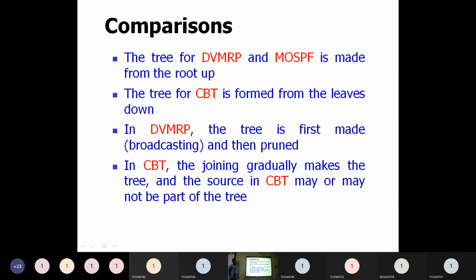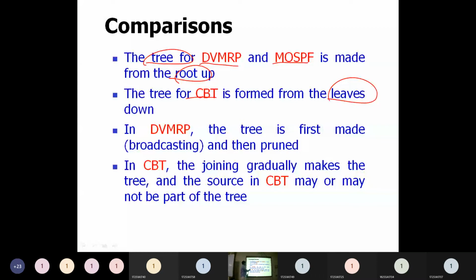Then comparison. As I said, if you consider DVMRP or MOSPF, the tree is started at the root. But when I consider CBT, the tree we are starting at the leaves. The router is available at the top, and from that we are starting the tree in DVMRP and MOSPF. And if I consider CBT, the tree is started at the leaves, which are available at the bottom.